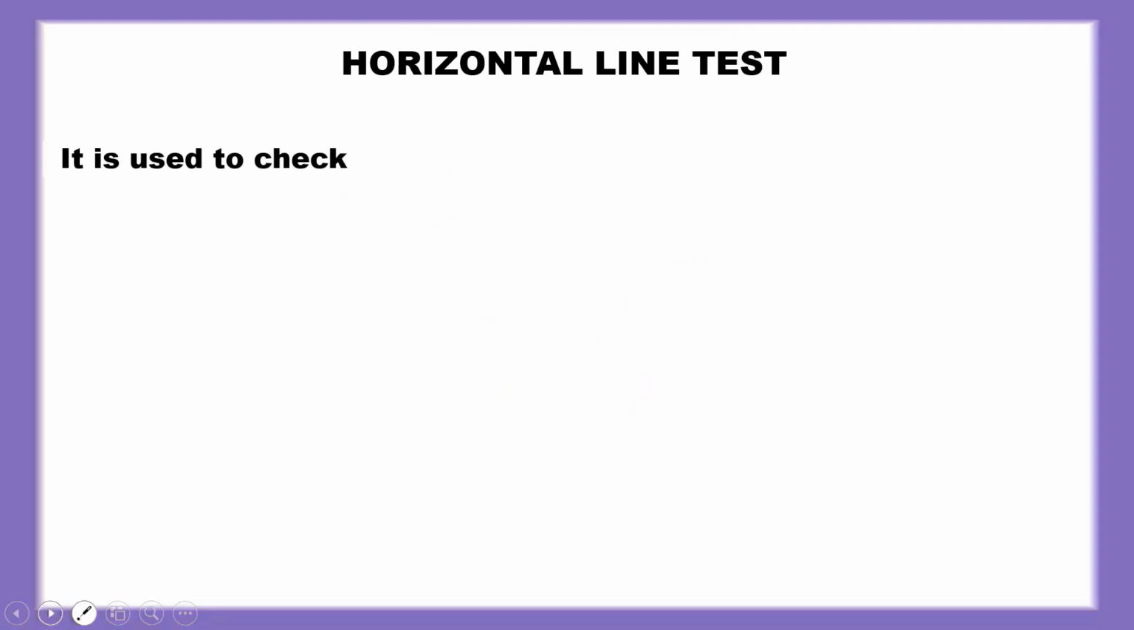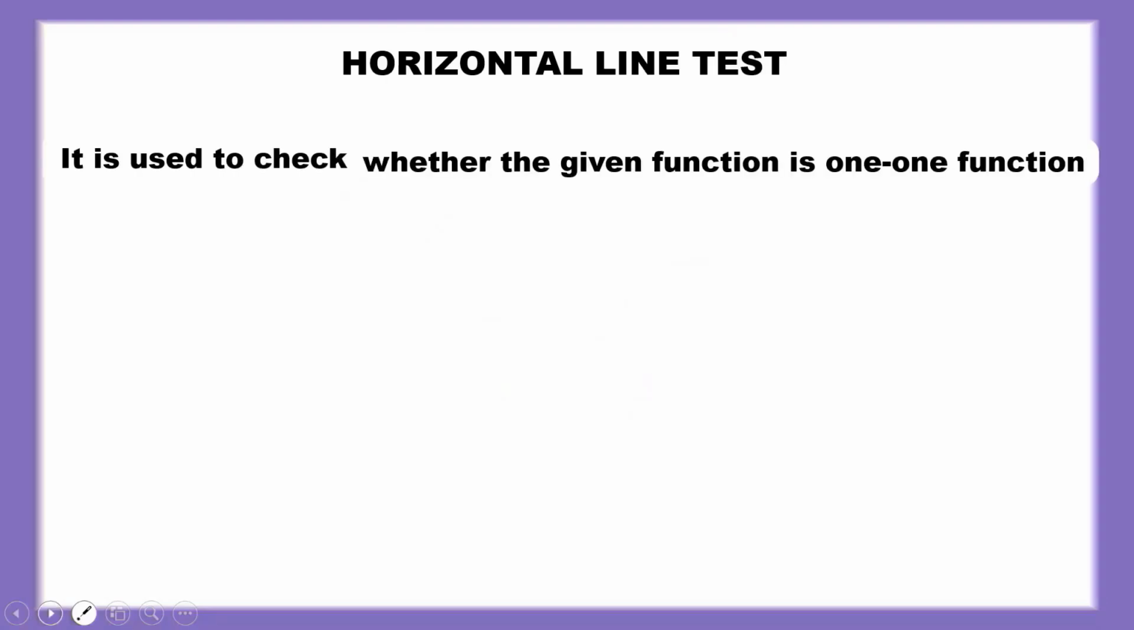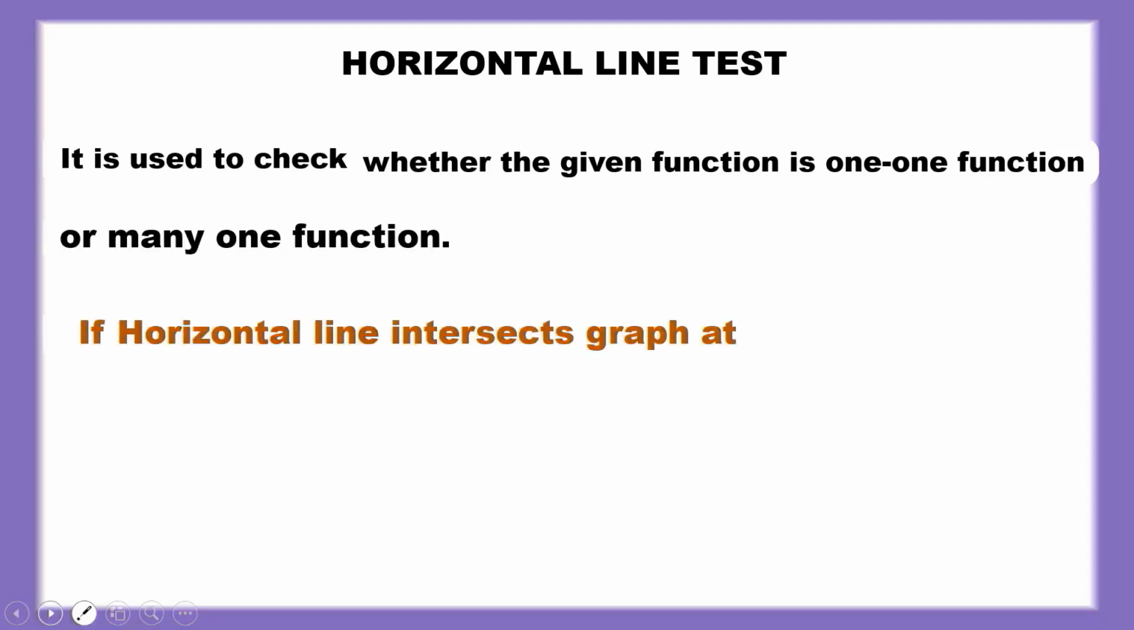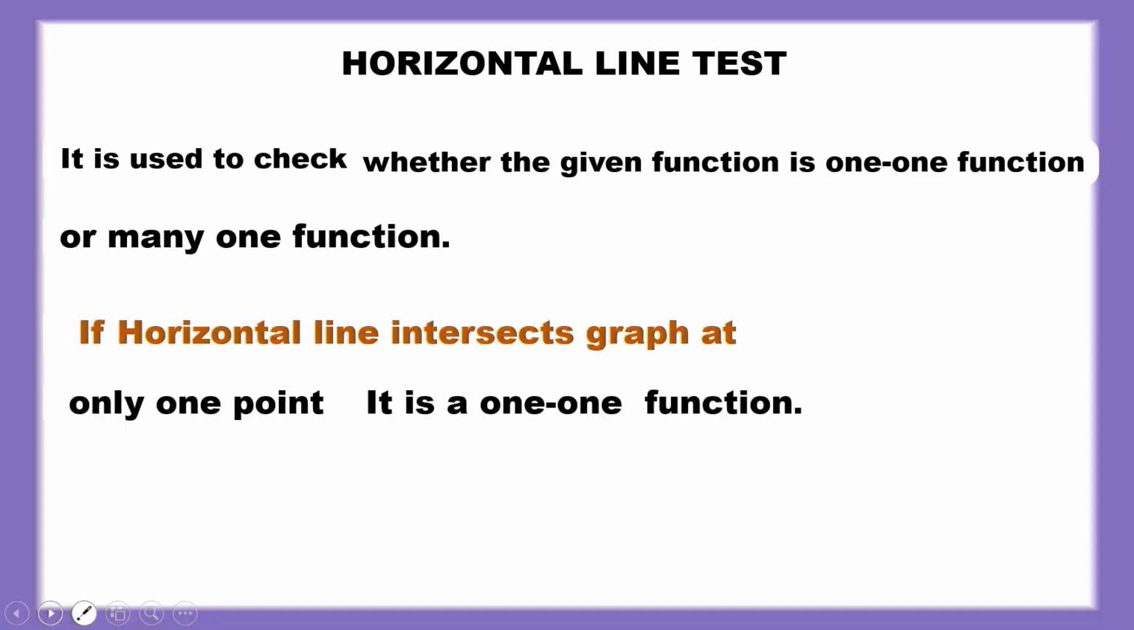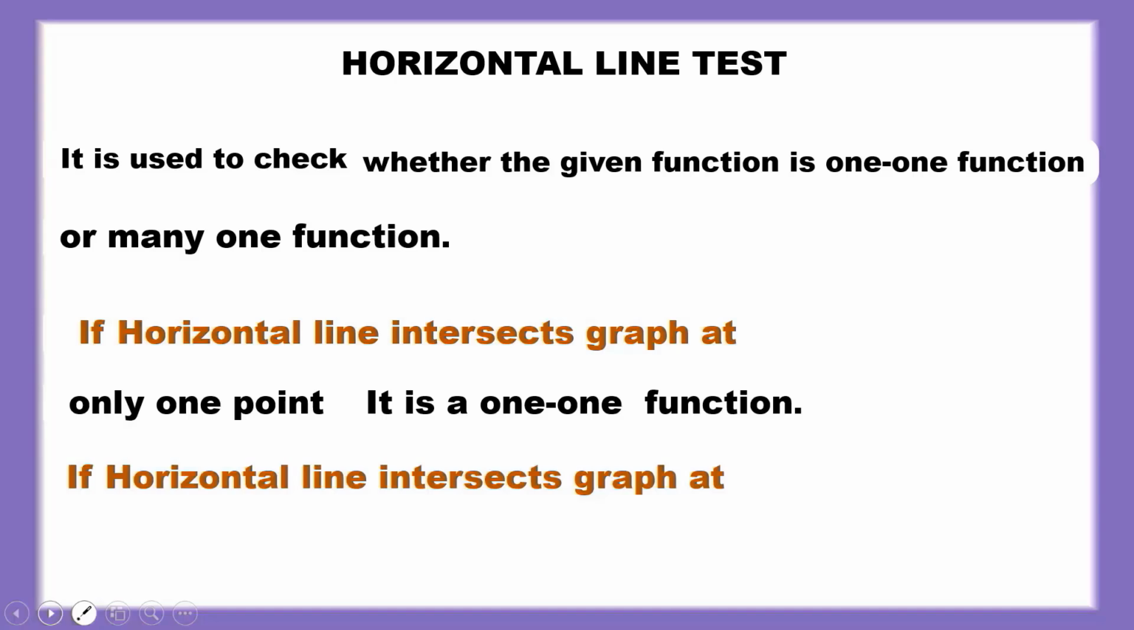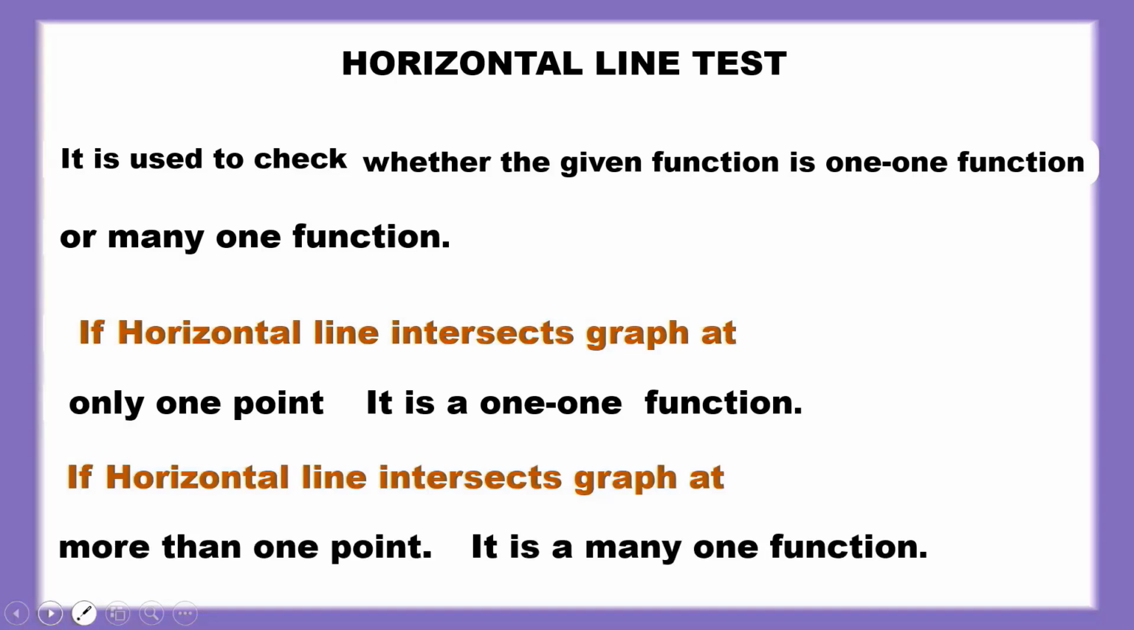Horizontal line test. It is used to check whether the given function is a one-one function or a many-one function. If a horizontal line intersects the graph at only one point, it is a one-one function. If a horizontal line intersects the graph at more than one point, it is a many-one function.